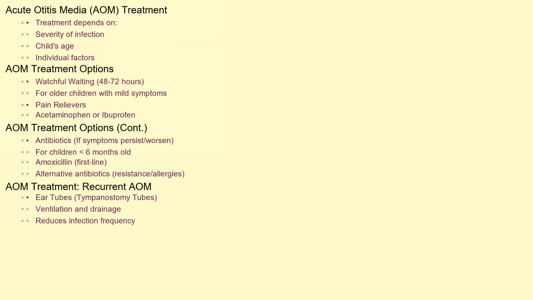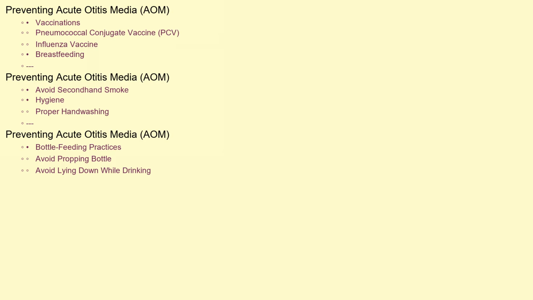For recurrent AOM, ear tubes, also known as tympanostomy tubes, might be recommended. These small tubes are surgically inserted into the eardrum to allow for ventilation and drainage of fluid, reducing the frequency of infections. Preventing AOM involves several strategies. Ensuring children are up to date on their vaccinations, particularly the pneumococcal conjugate vaccine, PCV, and the influenza vaccine, can help protect against some of the common bacterial and viral causes.